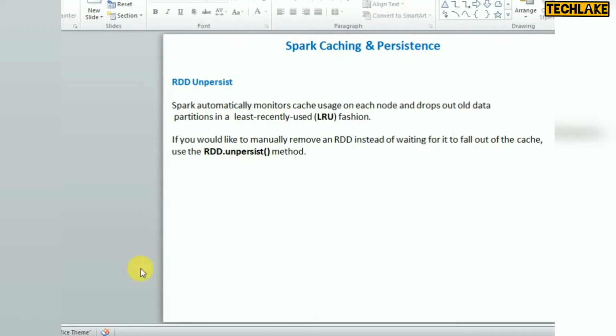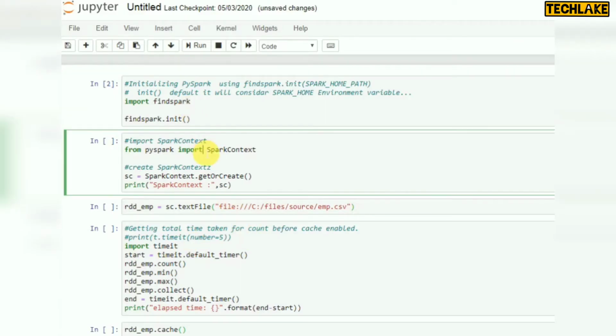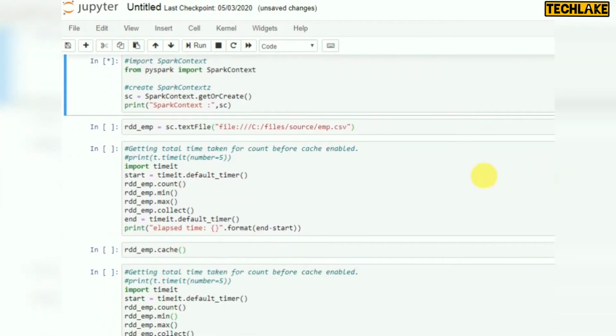Let's start with the example of how to use this. Just initialize findspark, create a Spark context, and here I'm loading data from this employee file, which is available with a header and 16 rows. Let's create the RDD. It will take some time to create the Spark context because I'm running on my local machine, because of memory and other things.